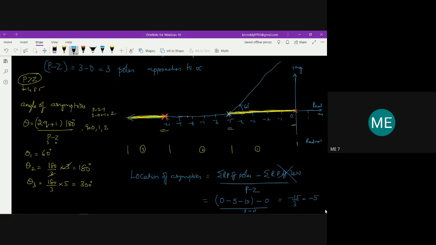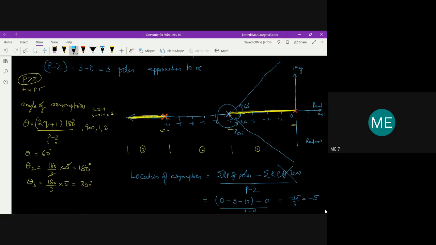And 300 degrees, of course, we need to keep like this. This is 60 degrees, minus 60 degrees, so this is totally 300 degrees. From the real axis, you need to go counterclockwise to represent the 300 degrees like this.